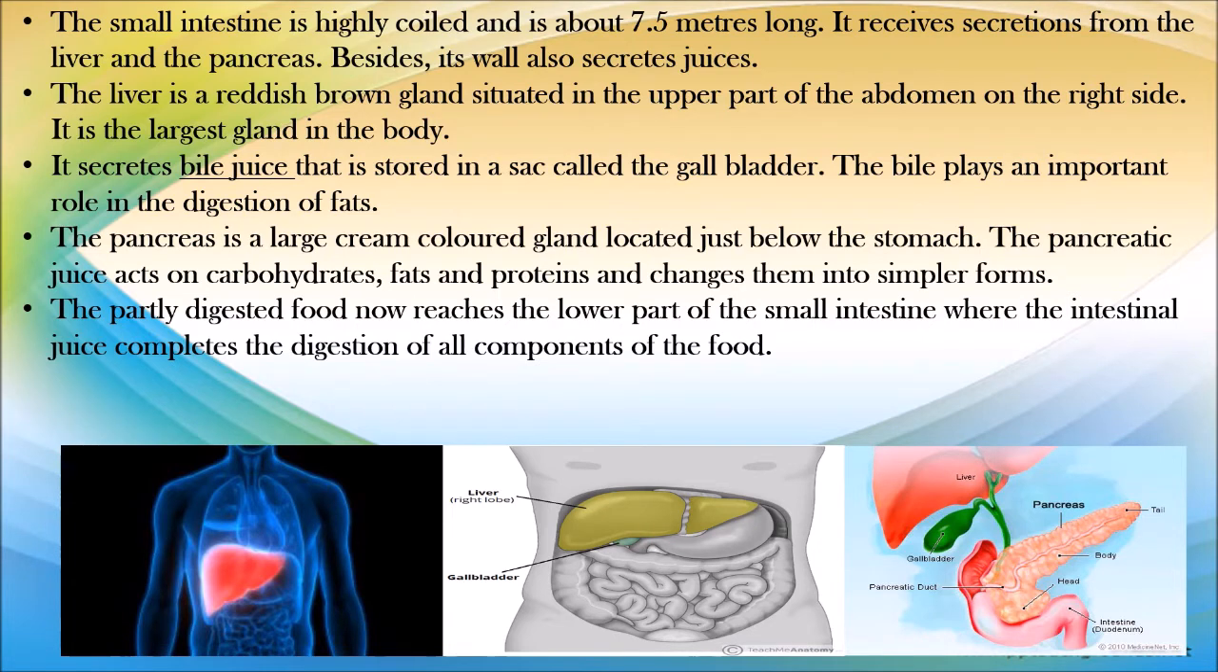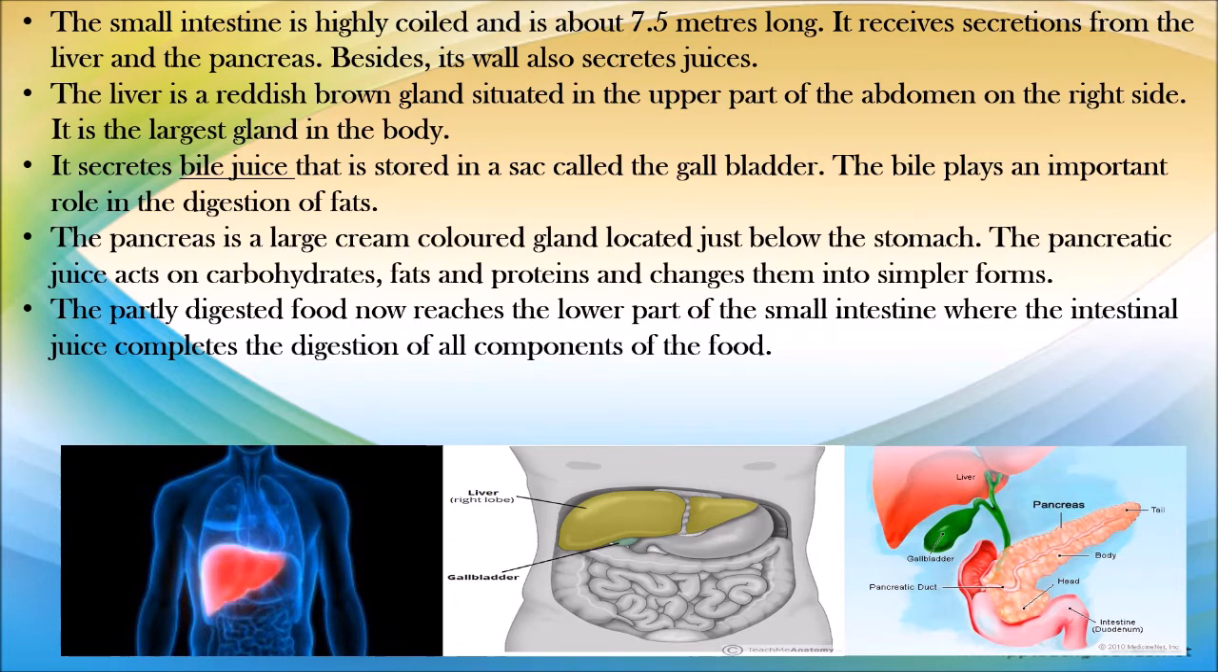So these are the digestive juices. The liver produces bile, and the pancreas produces pancreatic juices that act on carbohydrates, fats, proteins, etc., and change them into simpler forms. The partly digested food now reaches the lower part of the small intestine, where the intestinal juices complete the digestion of all components of food. So, in the small intestine, the digestion is finally completed.